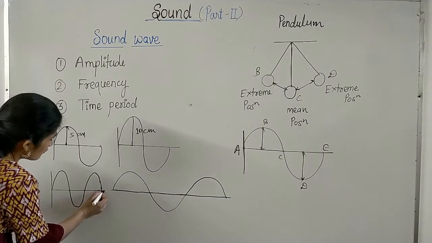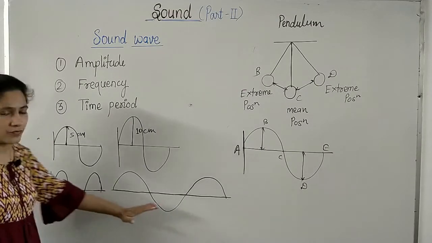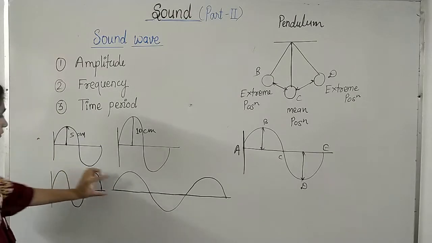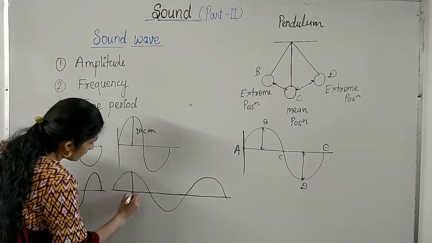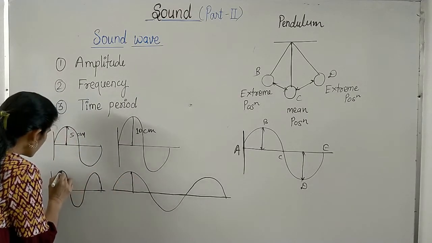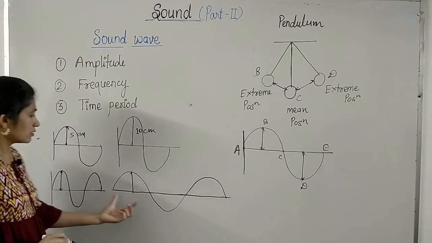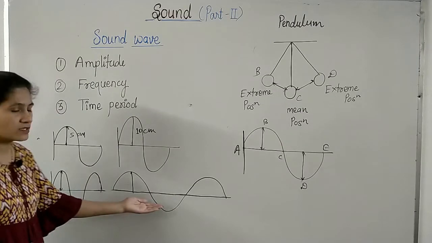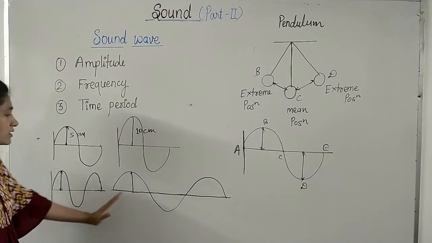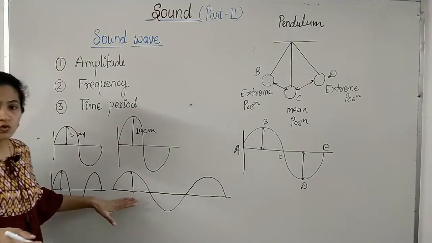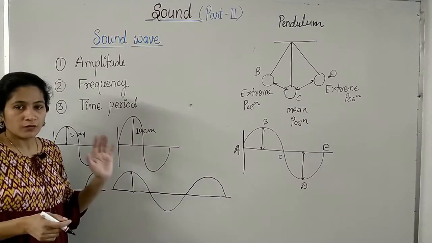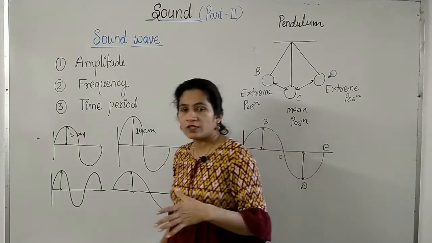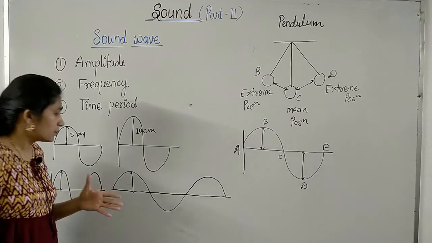So these two sound waves have different frequency and therefore different pitch but same amplitude. You can see amplitude is same. So amplitude is same means both the sounds are loud. Loudness is same but frequency is not same. So pitch of sound depends on frequency. A source whose particles vibrate with higher frequency has higher pitch.